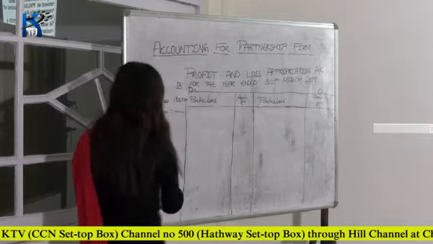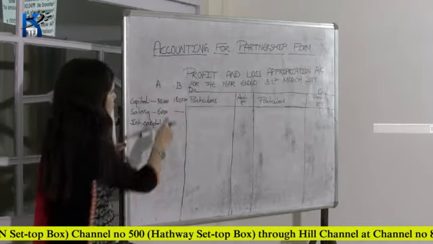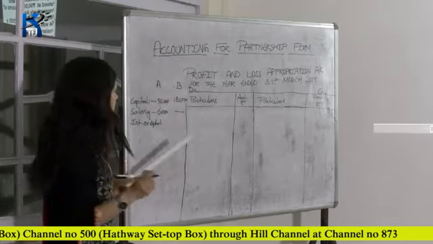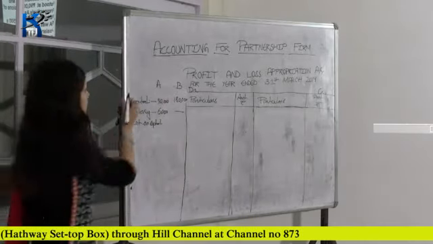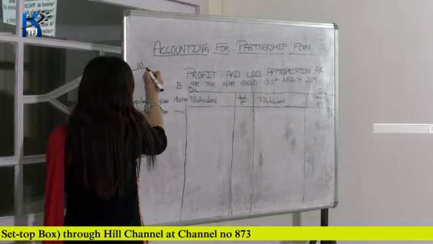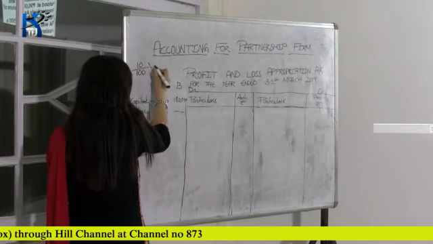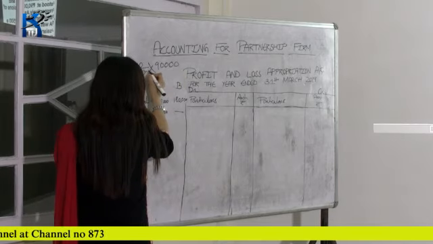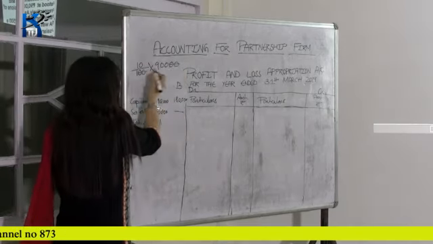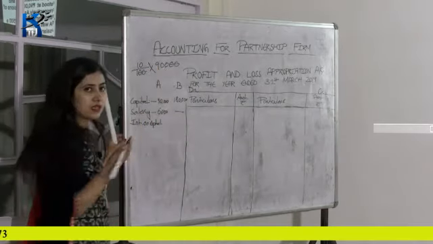So A is getting 10% of 90,000. How to calculate 10% of 90,000? Just write 10. Percentage means 10 divided by 100 of 90,000. Strike out the zero. Now 900 into 10 gives you 9,000.